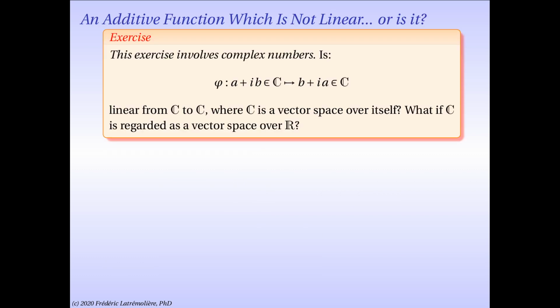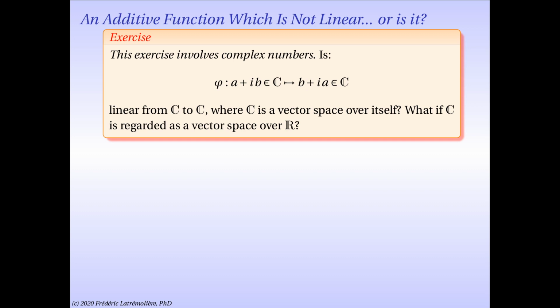Our second problem is a little bit subtle. It asks the following question: must an additive function be linear? To answer this simply, I will use complex numbers. But we will see in this exercise a few subtle points beyond the original question. Let me define a map which to a complex number of the form a plus ib maps the complex number b plus ia, that is, flips the real and imaginary part.